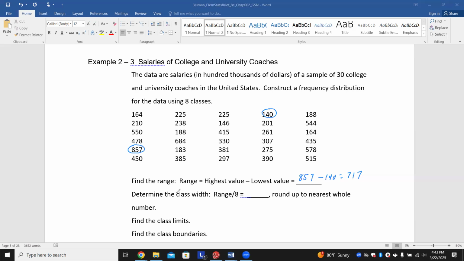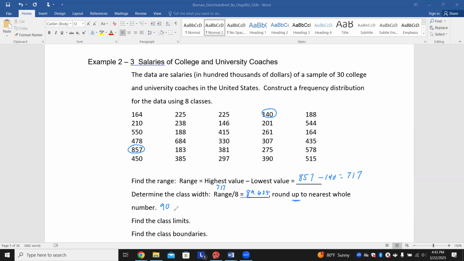When we subtract these two, we get 717. Now we're going to determine the class width by taking the range, which was 717, and dividing that by 8. Type it into a calculator and you get 89.625. We're going to round up to the nearest whole number, so we'll say that this is just going to be 90. So that means the class width is going to be 90.